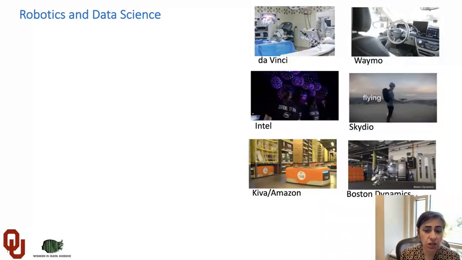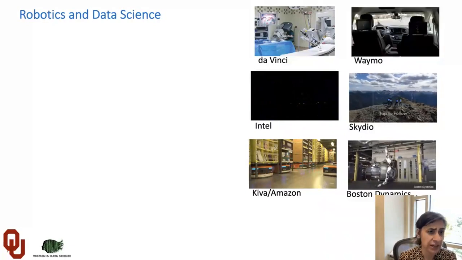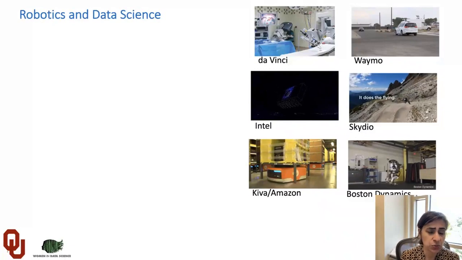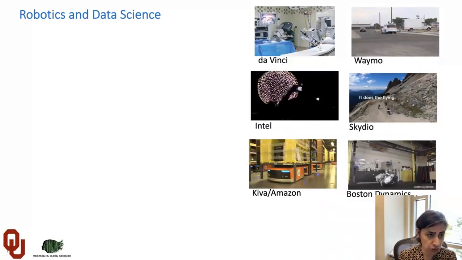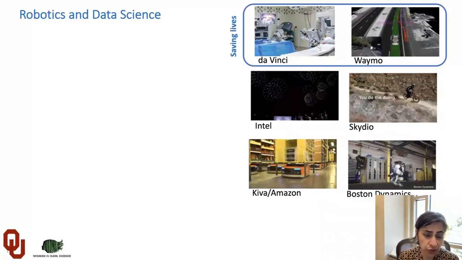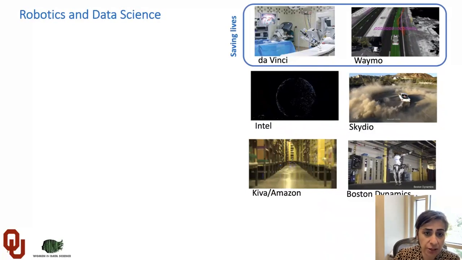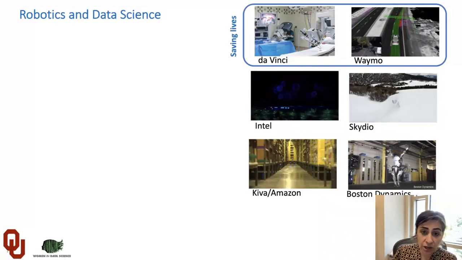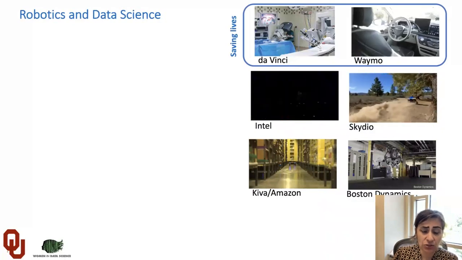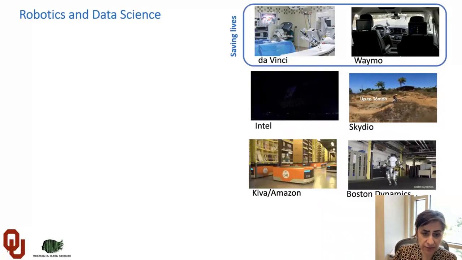First of all, I want to talk a little bit about the application of data science and data-driven algorithms in robotics and AI. For robotics, we see a lot of applications everywhere today. For example, we can have robots for saving lives. In this picture, you see a surgical robotic system and self-driving cars. By having these applications, we can save human lives and also improve safety.